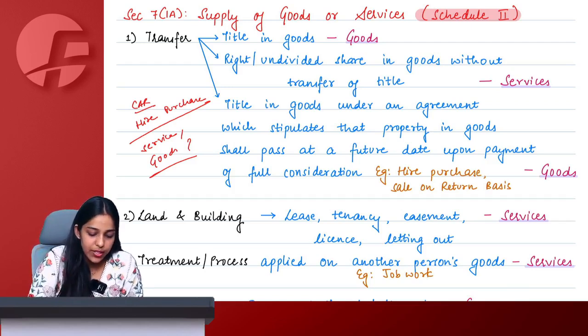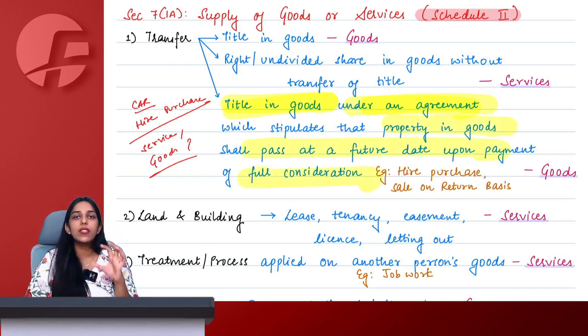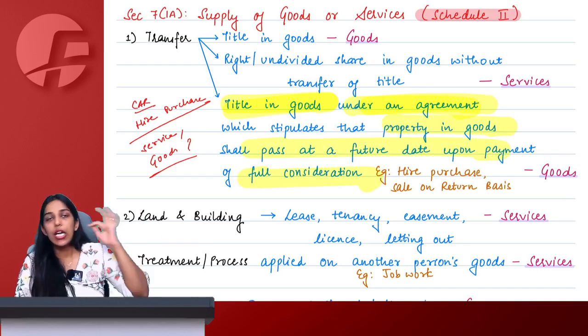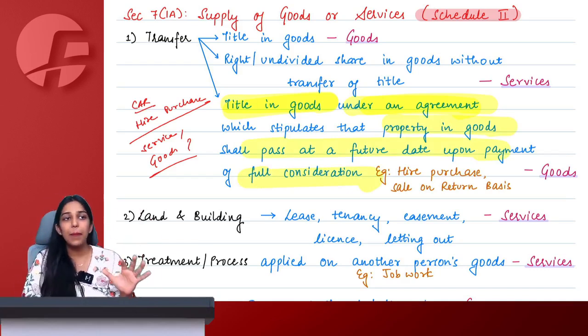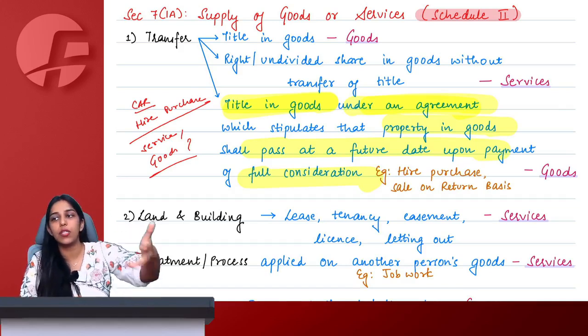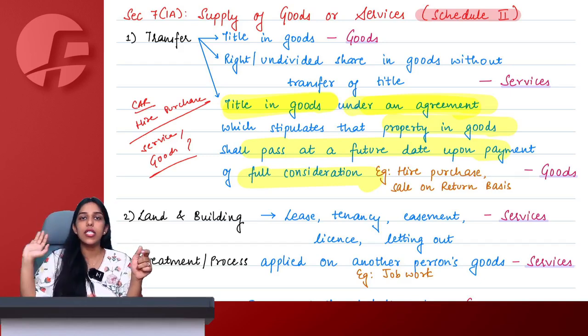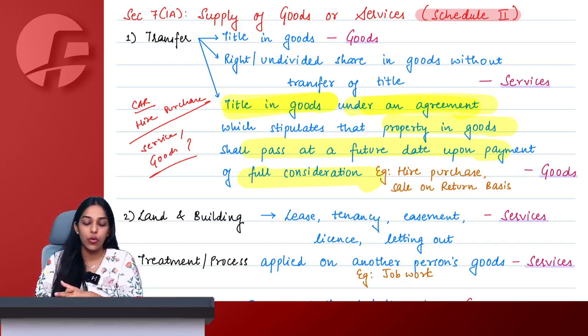Chalo. So we say that title in goods under an agreement which stipulates that property shall pass at a future date. We are just waiting for the consideration to get over. We have given you the transfer now only. But it is not that we only want to give you the transfer. We actually want to give you the ownership. We are just waiting that once you pay the consideration, ownership will pass on to you. Examples could be goods on approval or return basis, hire purchase. Then this will all since day one only be considered as supply of goods.